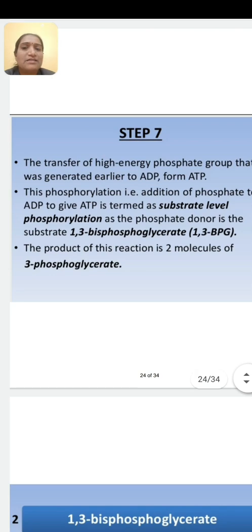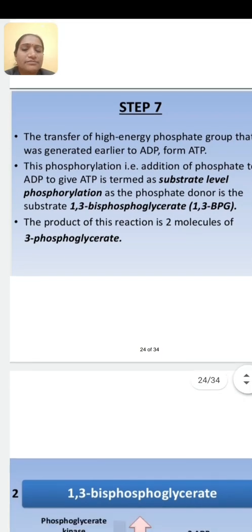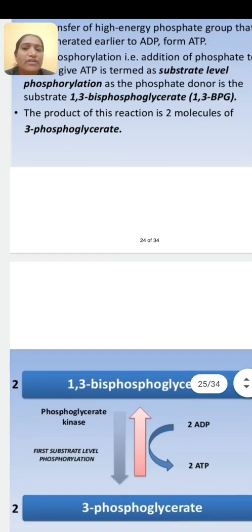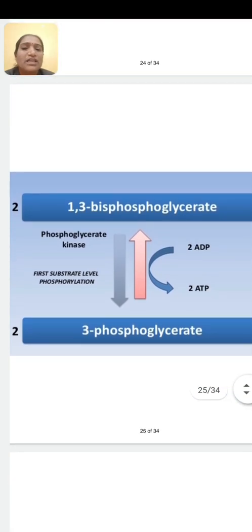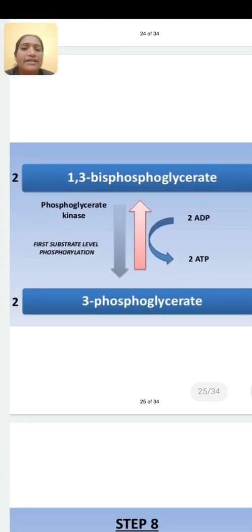Then next is the 7th step, in which 1,3-biphosphoglycerate is converted into 3-phosphoglycerate. Now what happened here? First is 1,3-biphosphoglycerate and next is 3-phosphoglycerate.